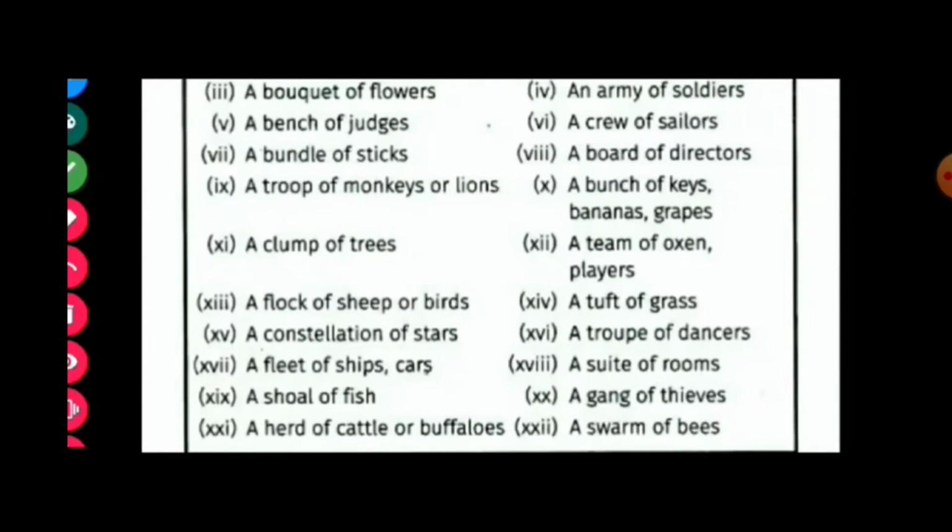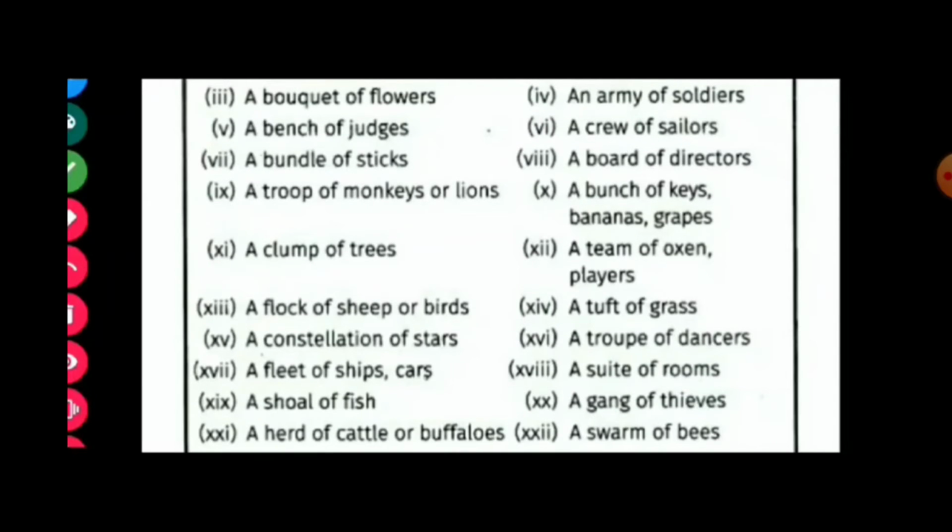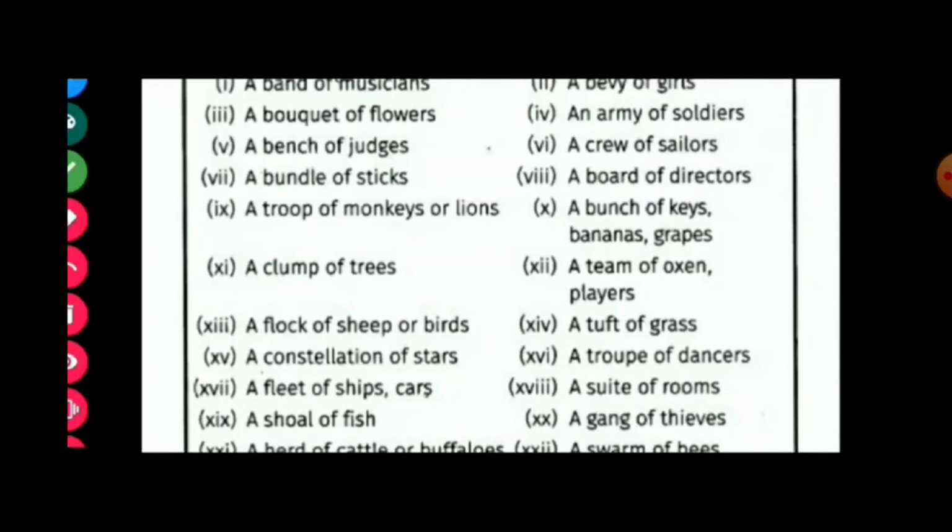All these words, like shoal, herd, swarm, gang, suit, troop, tuft, bunch, suggest a group. So these all are collective nouns.